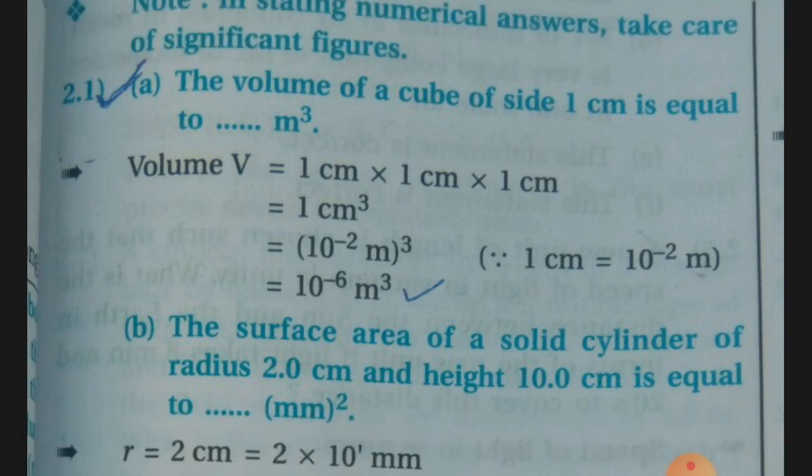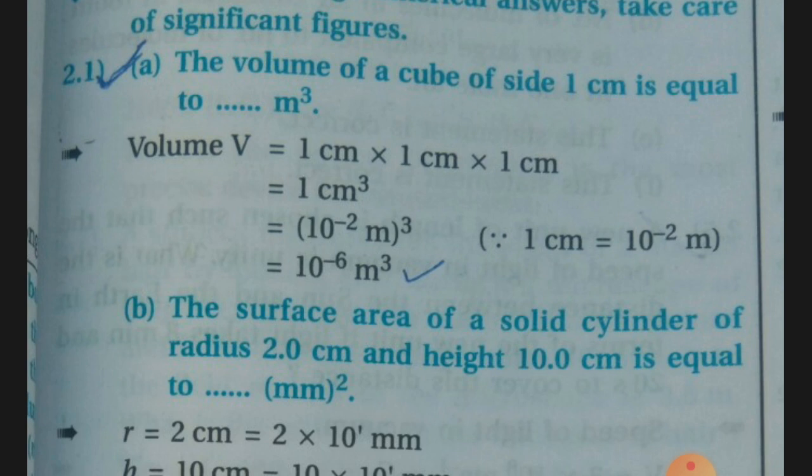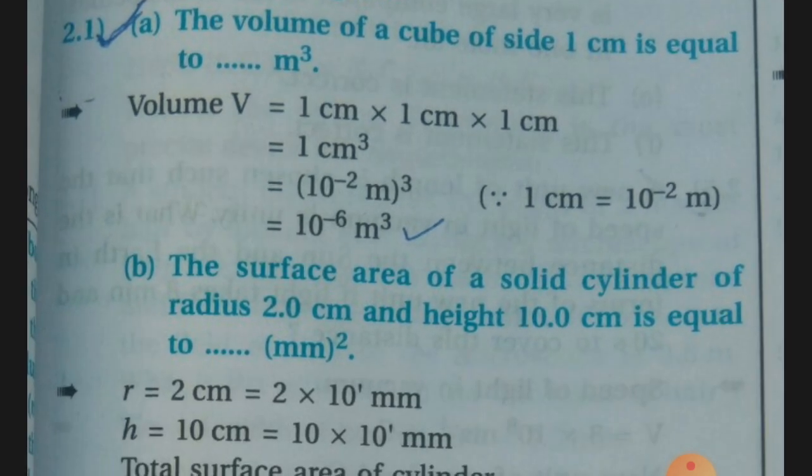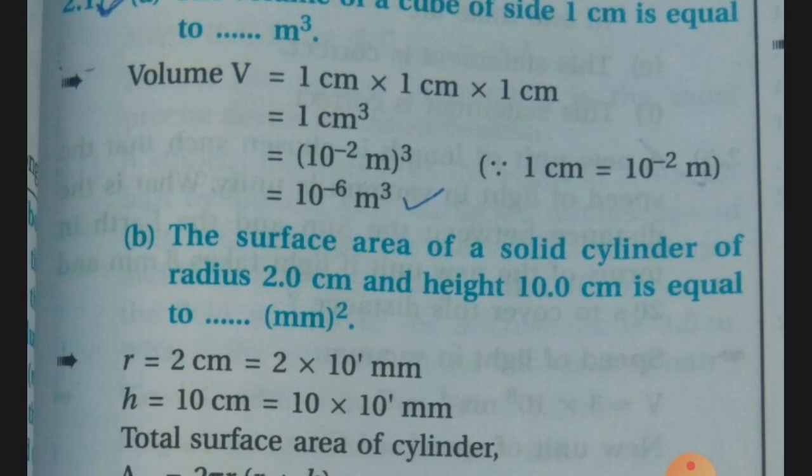of a solid cylinder of radius 2 cm and height 10 cm is equal to dash millimeter square. Now here in the data it is given that radius 2 cm, means small r equal to 2 centimeter equal to 2 into 10 raised to 1 millimeter, because 1 centimeter equal to 10 millimeter. H equal to 10 centimeter, which is equal to 10 into 10 raised to 1 millimeter.